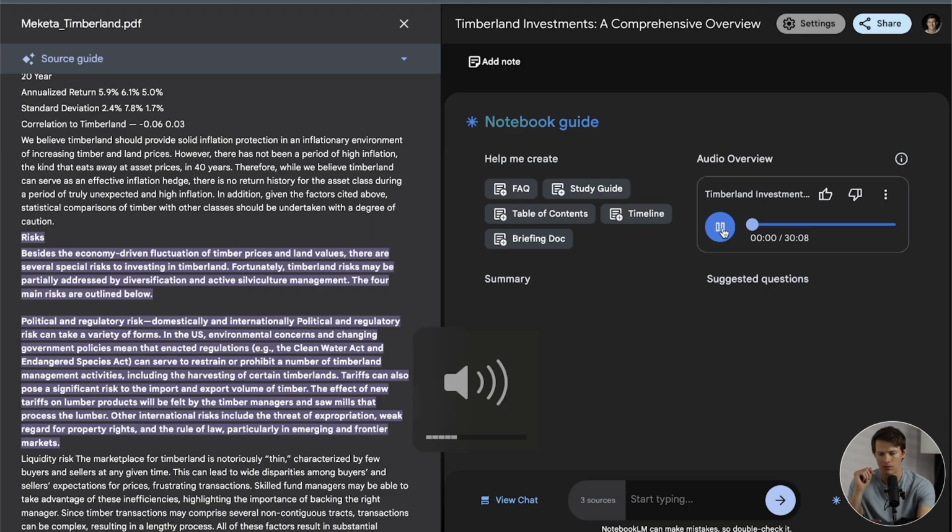All right, let's take a look at this research you sent about timberland and farmland investments. It looks like you're trying to decide if these alternative asset classes are right for your portfolio.